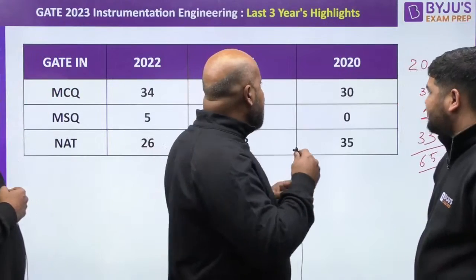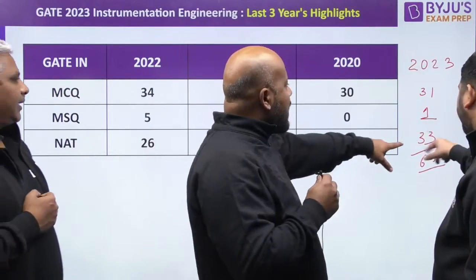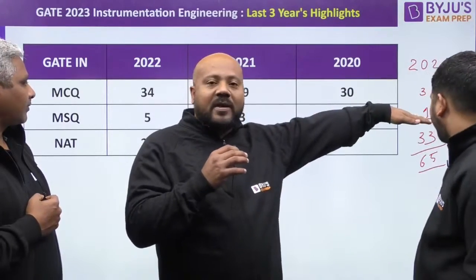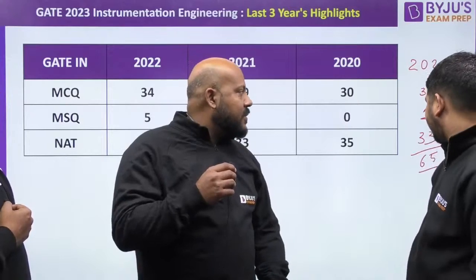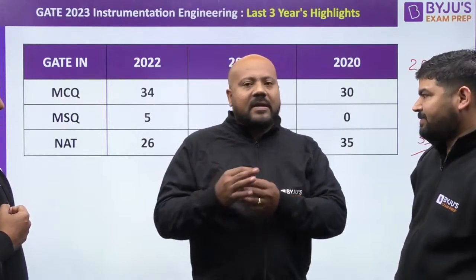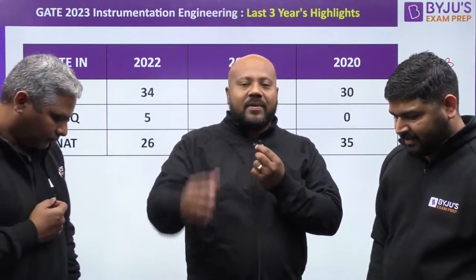Exactly. So the number of NATs, sir, if we see this year, I think it is 33. So you can understand that one is MSQ, but at the same time, the balancing act is that NATs are significant in terms of MCQ. So I think, sir, more or less it is going to be on the average side. On the average side, it is going to be. But let us see from the student side.